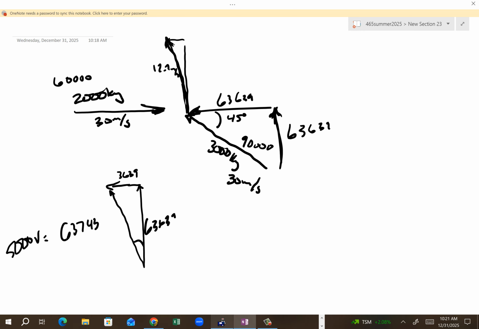That's pretty cool. What if they became a projectile? There was a cliff right here, and then the cliff was like the edge of the Grand Canyon deep. So how far out would they fly? Because they're a projectile. I don't know. We can figure that out too if we want to. Am I right? Of course we could.